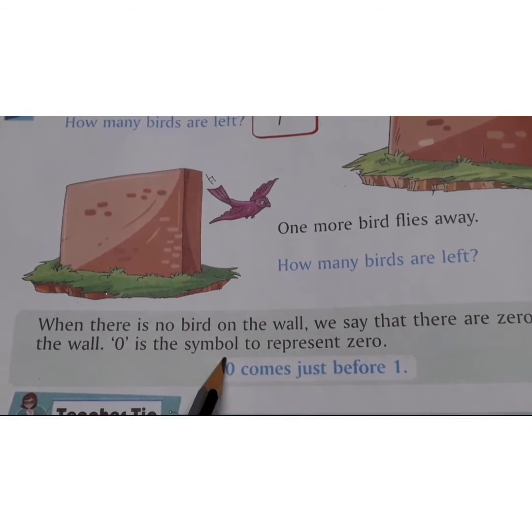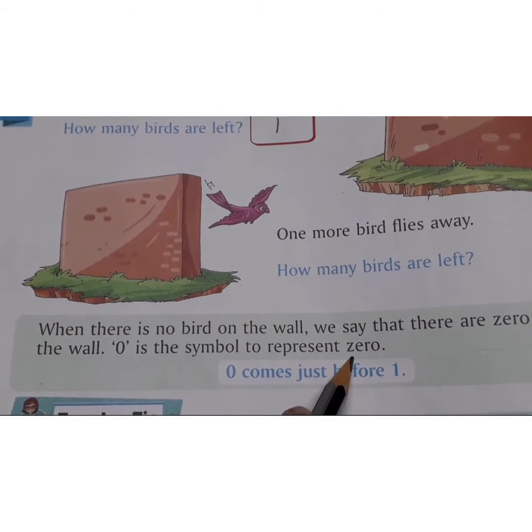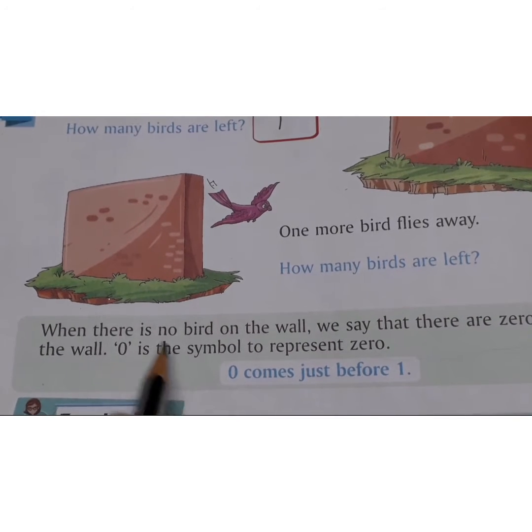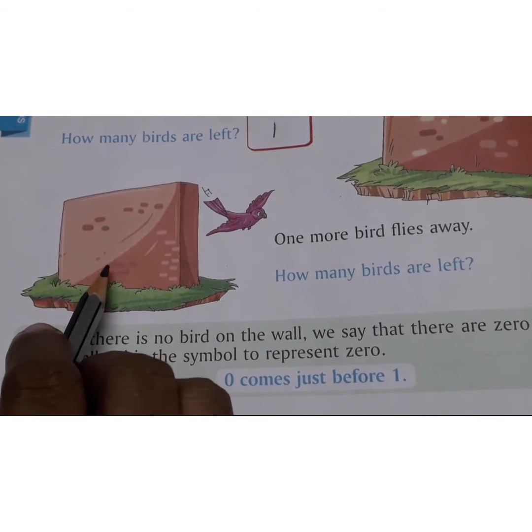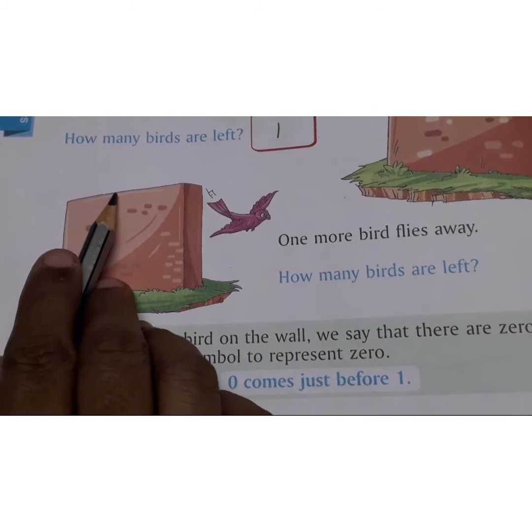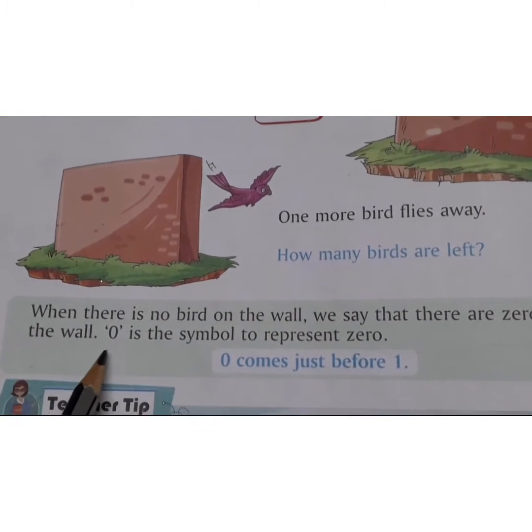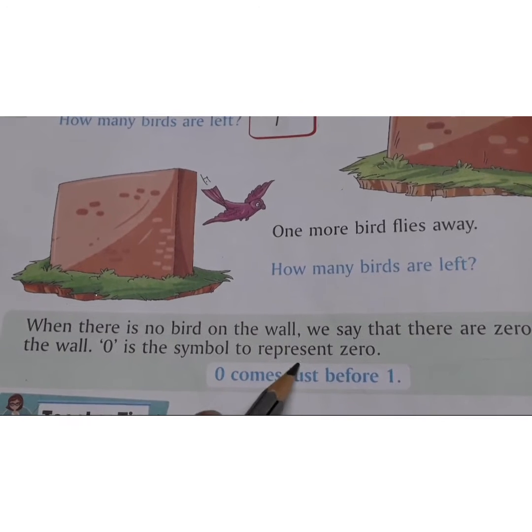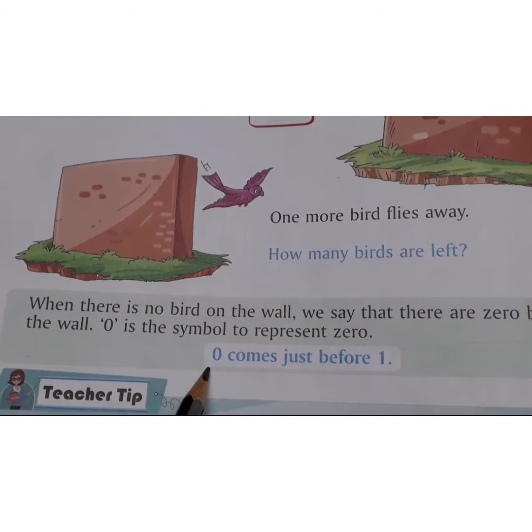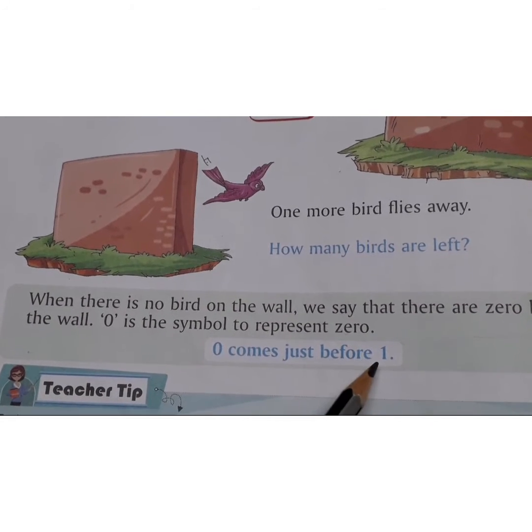0 is the symbol to represent 0. Now understood, children? If there is no bird, that means it is 0 birds. 0 birds on the wall. 0 is the symbol to represent 0. 0 comes just before 1.